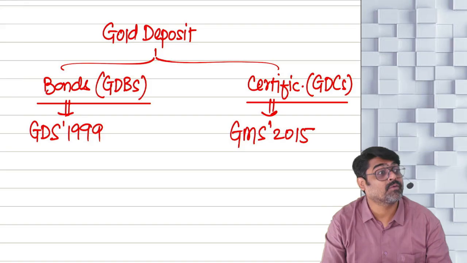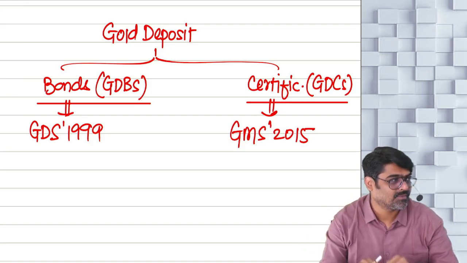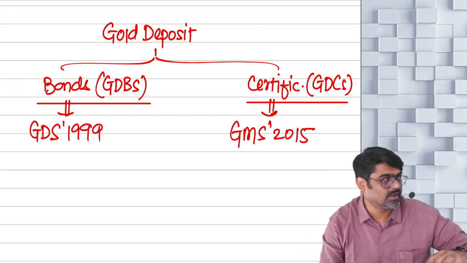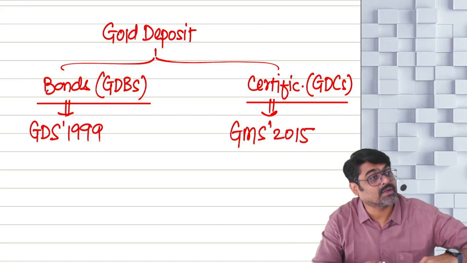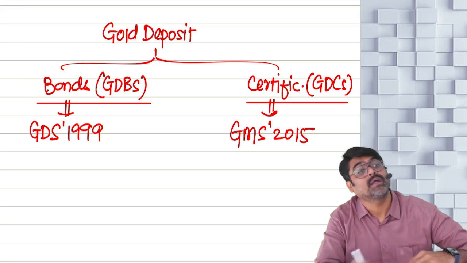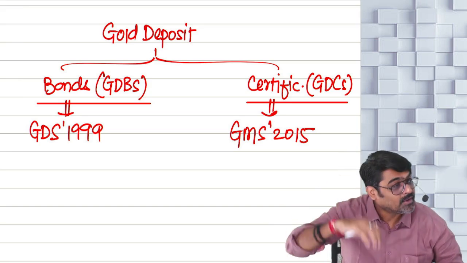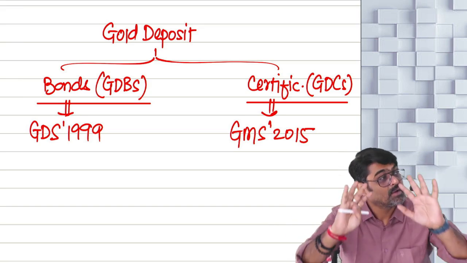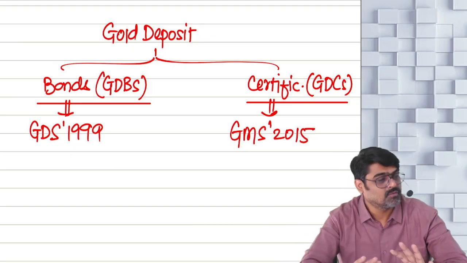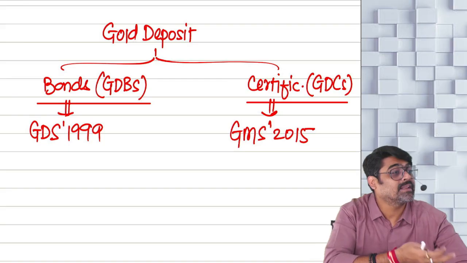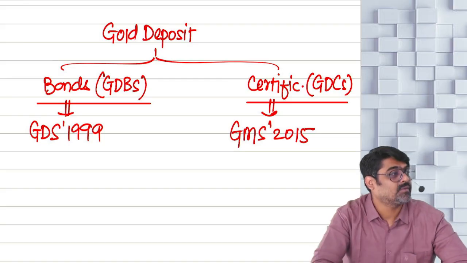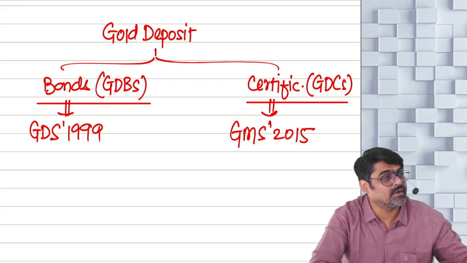So there will be no requirement of importing new gold. We will tell the people to deposit their gold to the government so that the government can circulate that gold in the economy once again. No need to buy new gold from outside India, because we have a huge amount of gold, imported over so many years, lying in the country itself, in different households, in different cupboards.